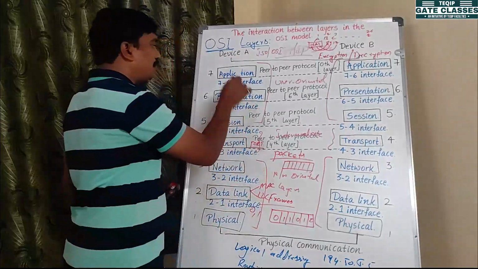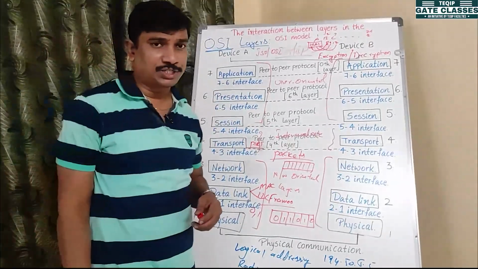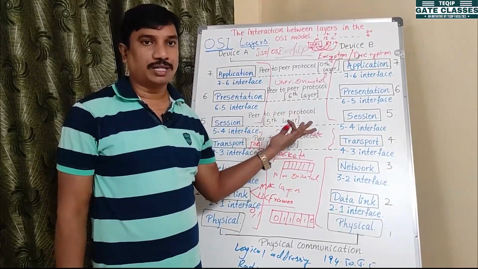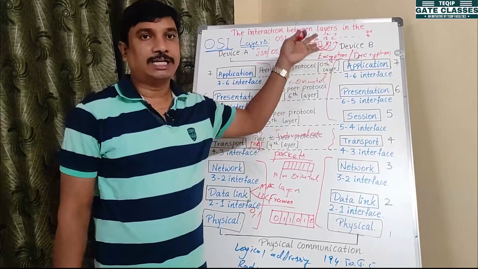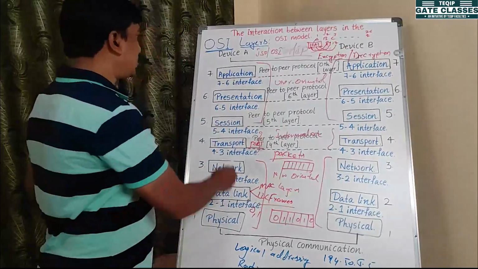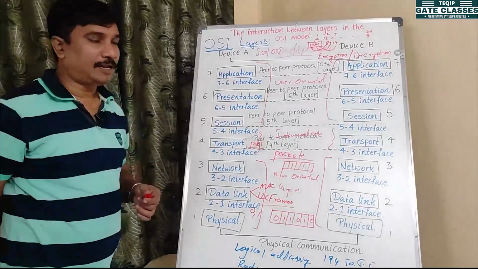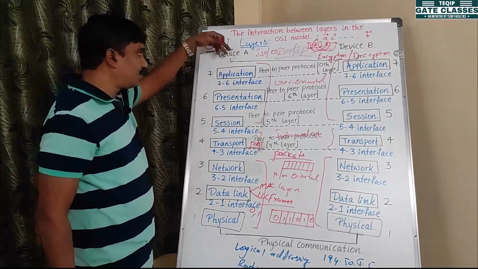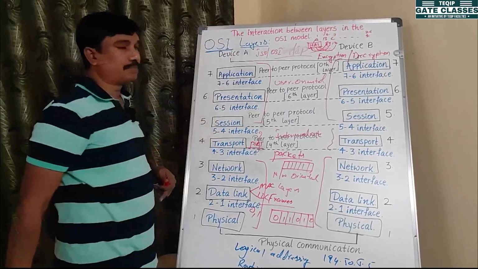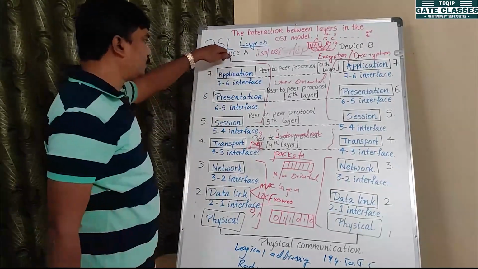So that is the presentation layer. What is the responsibility of the presentation layer? In the presentation layer, it can provide security. The security, in the sense, it can provide encryption and decryption for our messages. The last one is the application layer. The application layer is connected to the end user.